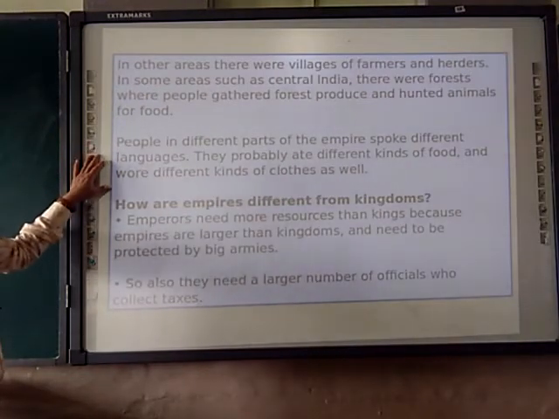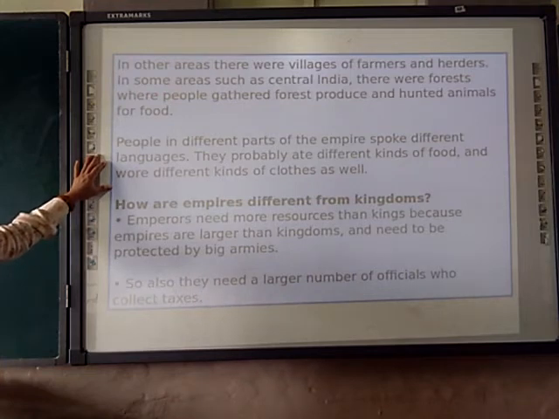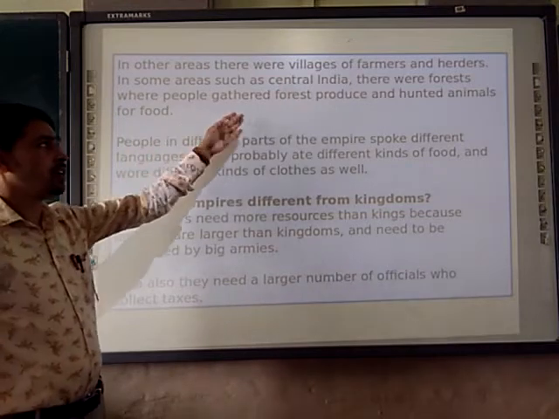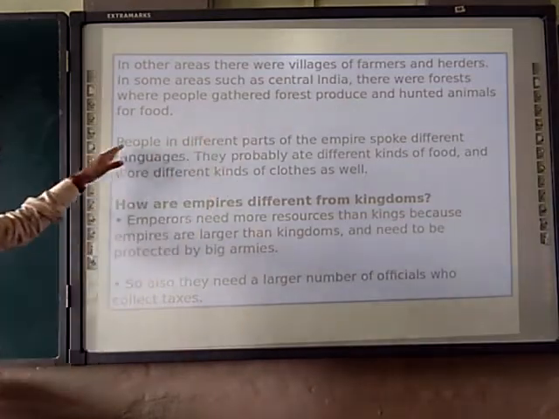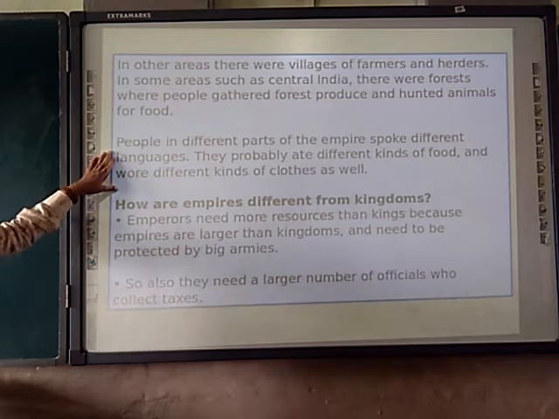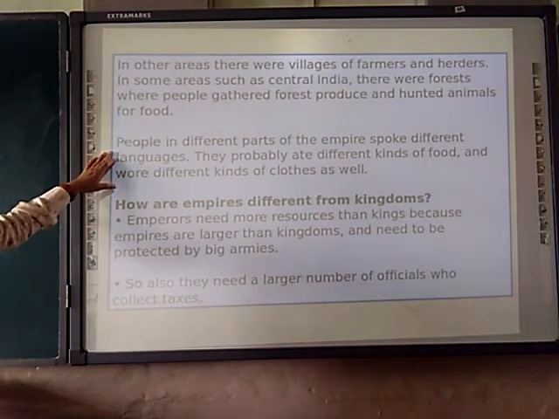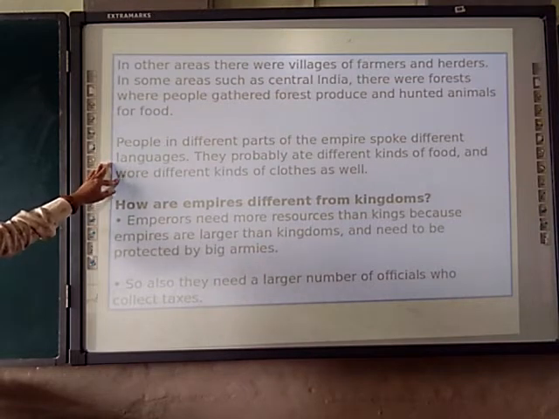Next, in other areas there were villages. In the villages, farmers and herders used to live. In central India there was forest, and the people used to gather forest products and hunt animals for their food. People in different parts of the empire spoke different languages. They probably ate different kinds of food and wore different kinds of clothes as well.